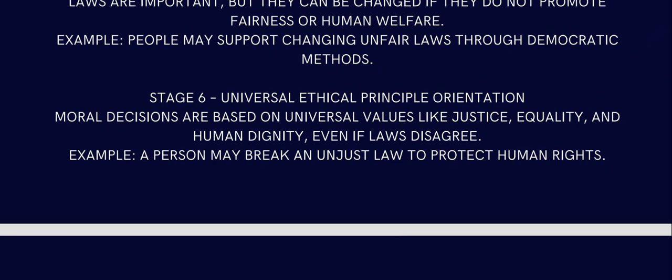For example, if there's an epidemic coming, a lot of countries have this universal law of not entering some area, and they have their fights and all that.